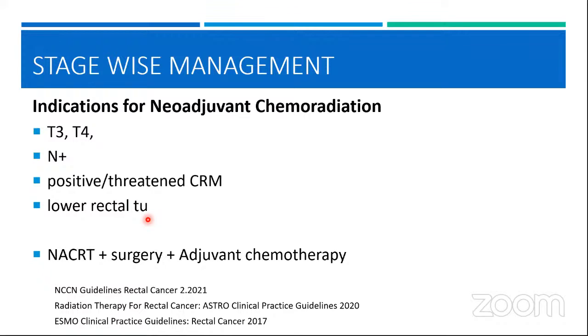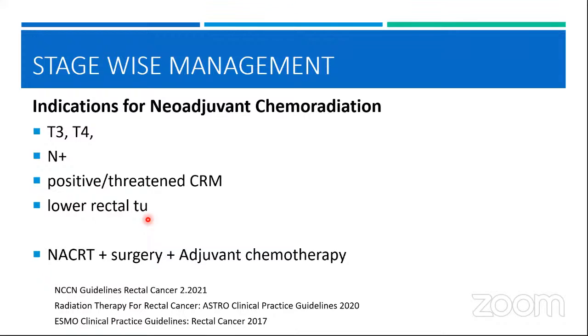Now, when we discuss the neoadjuvant treatment, whenever we talk about rectal cancer and radiation, please remember the radiation is always preoperative. So whenever you have to add radiation for rectal cancer, it has to be preoperative as compared to postoperative.